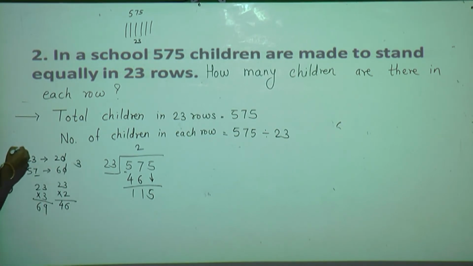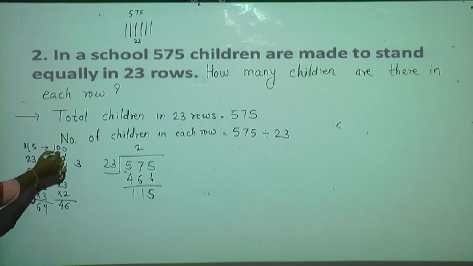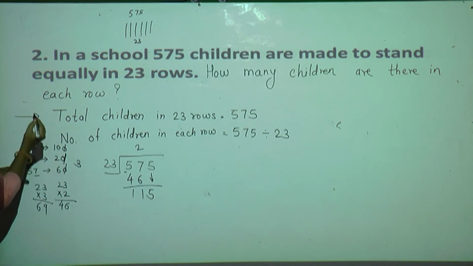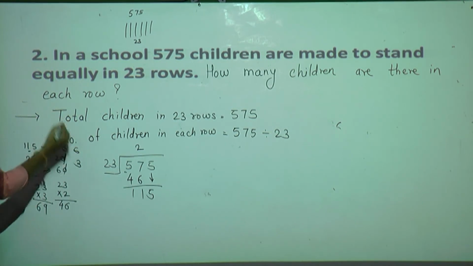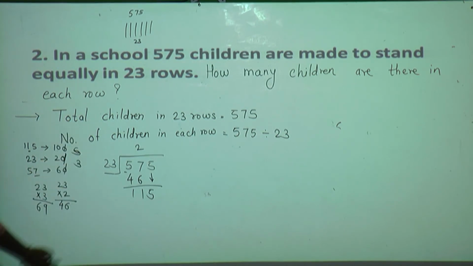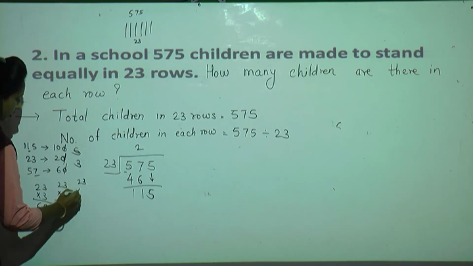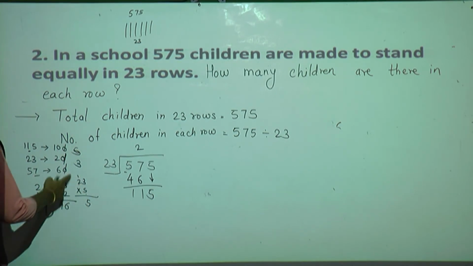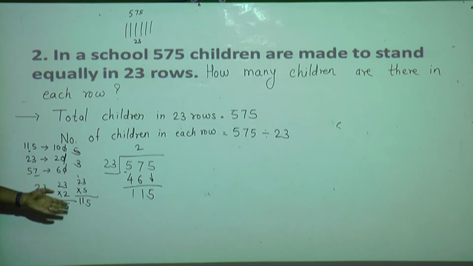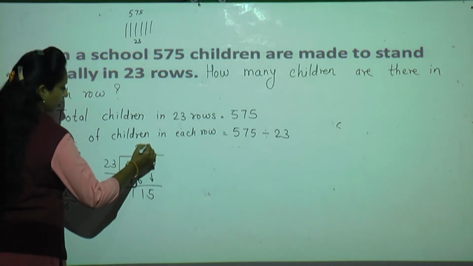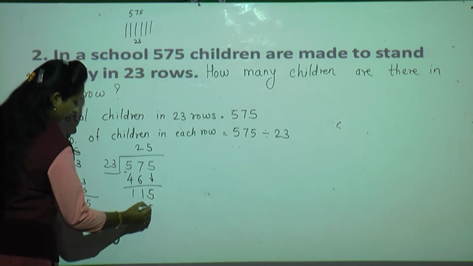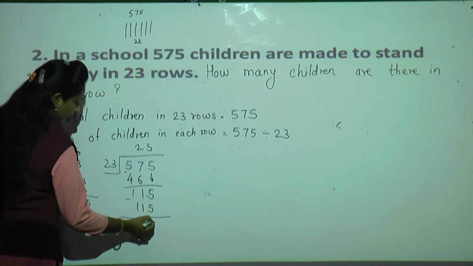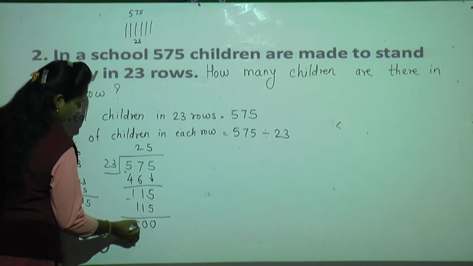Okay. Now 115. What is the rounding number? 100. Now see, cut 10 from 23 and cut 10 from this number. 10 and 2. 2 fives are 10. What is the estimate quotient? It is 5. Now we will see with the actual number. 23 multiplied by 5. 5 threes are 15, 1 carry, 5 twos are 10, 10 plus 1, 11. See, we got exactly 115. So 23 times 5 means 115. We can subtract. 5 minus 5 is 0, 1 minus 1 is 0, 1 minus 1 is 0.